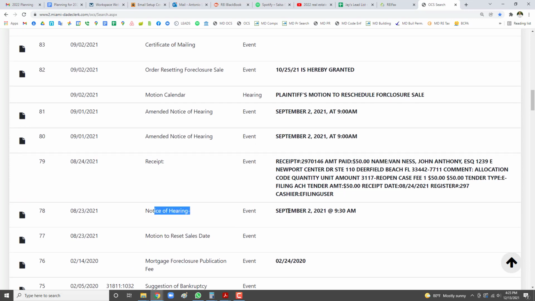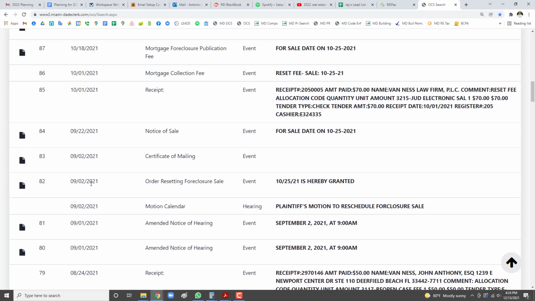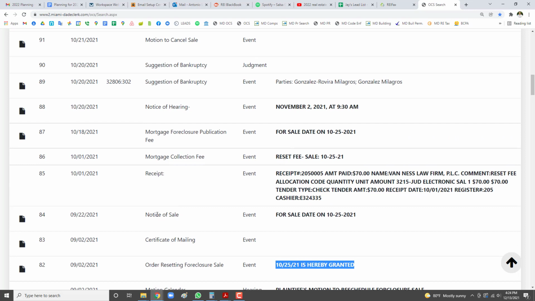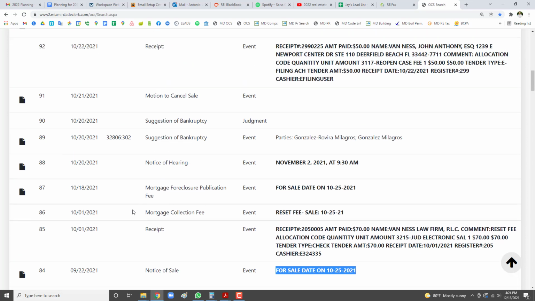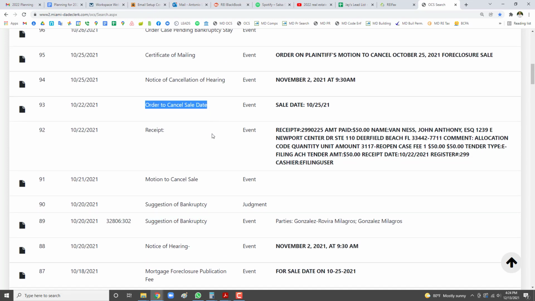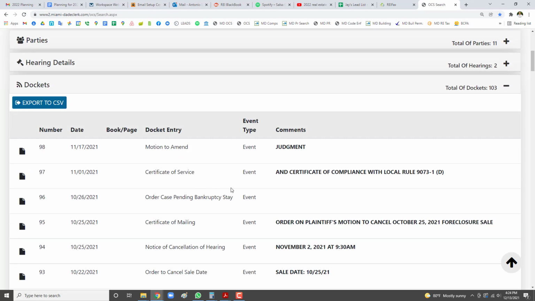So they got the notice of hearing for September 2nd. And if we keep looking up, look, September 2nd, order resetting foreclosure case. So they reset it for October 25th, so notice of sale for sale date on October 25th. So boom, they did a second bankruptcy. The suggestion of bankruptcy actually stops the sale. So as you can see here, order to cancel sale date, and the case is still pending the bankruptcy stay. So these people have had 2 sale dates and 2 bankruptcies.